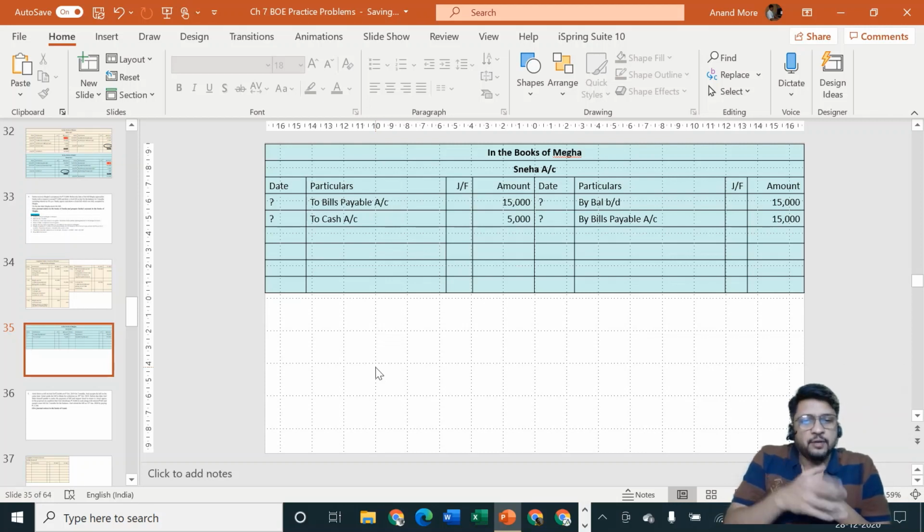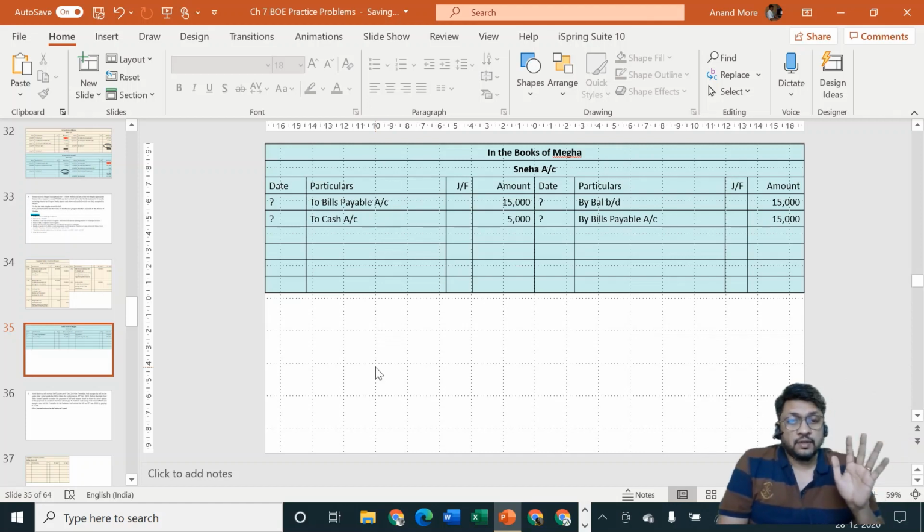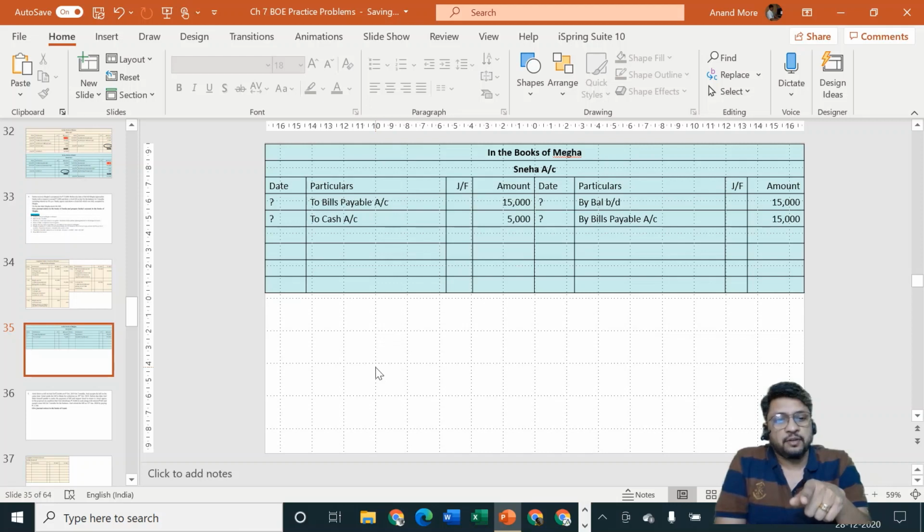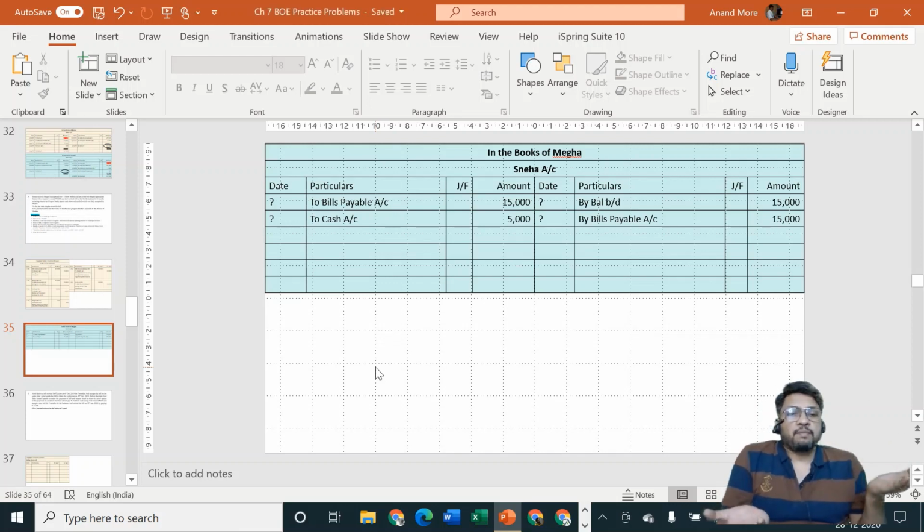Sneha is saying, okay, I'm ready to give you 3 more months, but you'll have to pay me interest at the rate of 8% on 15,000. We'll say, no, not on 15,000, because out of 15,000, we have paid 5,000 immediately. That means there is no delay in payment of 5,000. If there is no delay in payment of 5,000, there is no need for me to pay interest on 5,000. I'll pay interest only on 10,000.